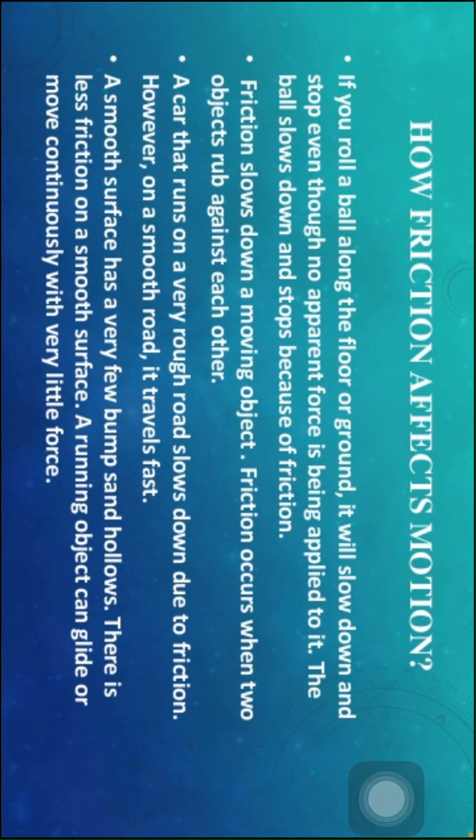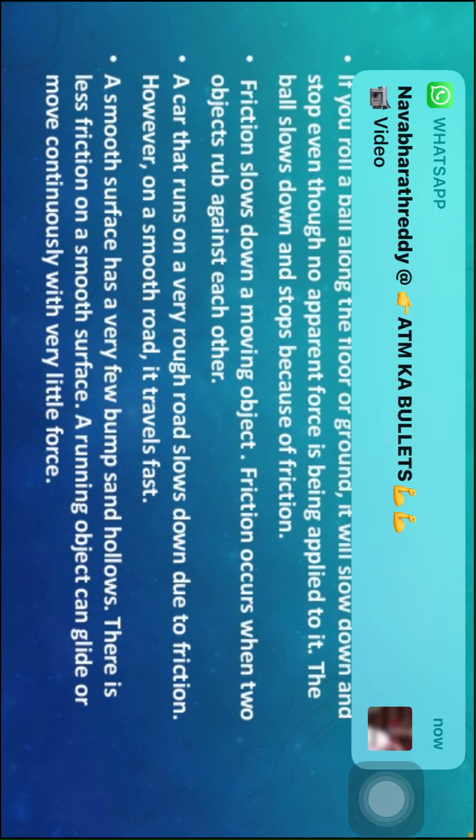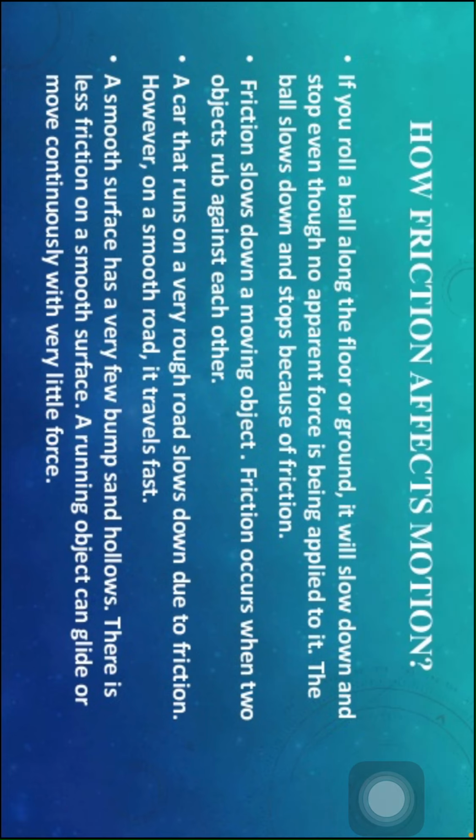Friction slows down a moving object. Friction occurs when two objects rub against each other. A car that runs on a very rough road slows down due to friction. However, on a smooth road it travels faster. A smooth surface has very few bumps and hollows, so there is less friction on a smooth surface. A moving object can glide continuously with very little force, children.